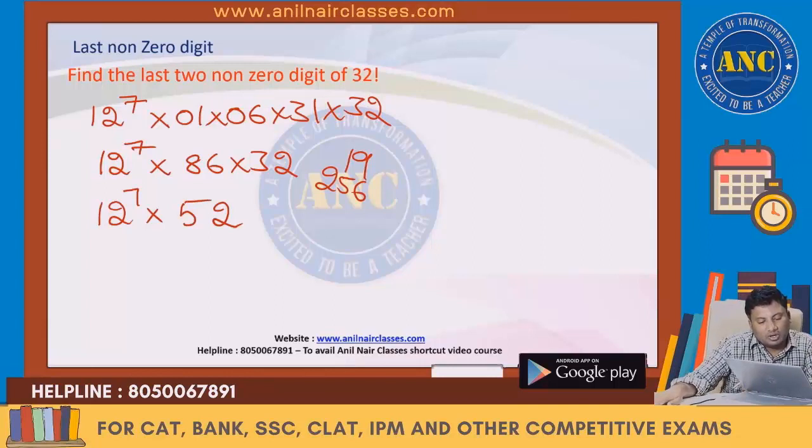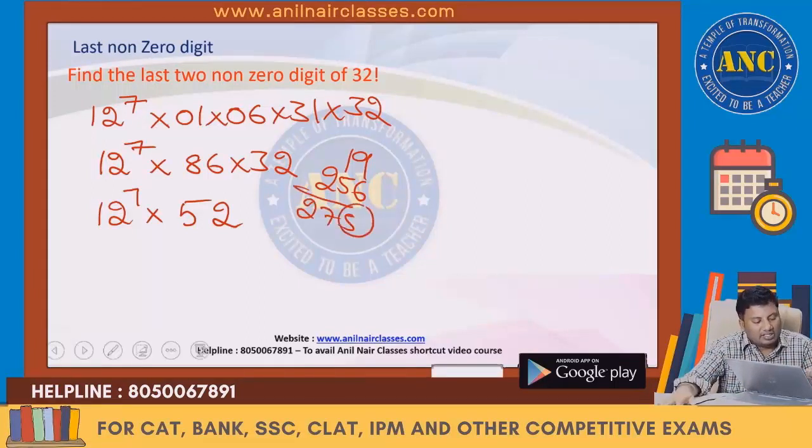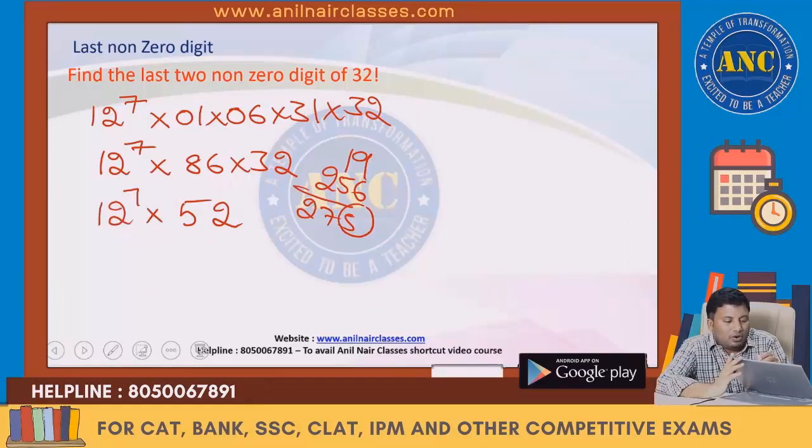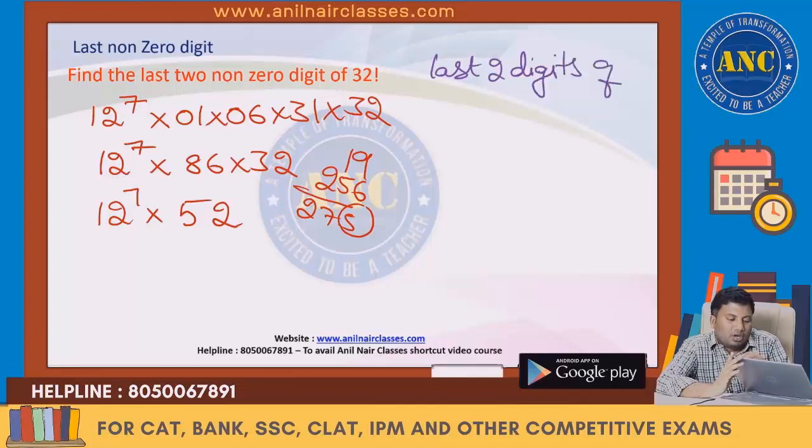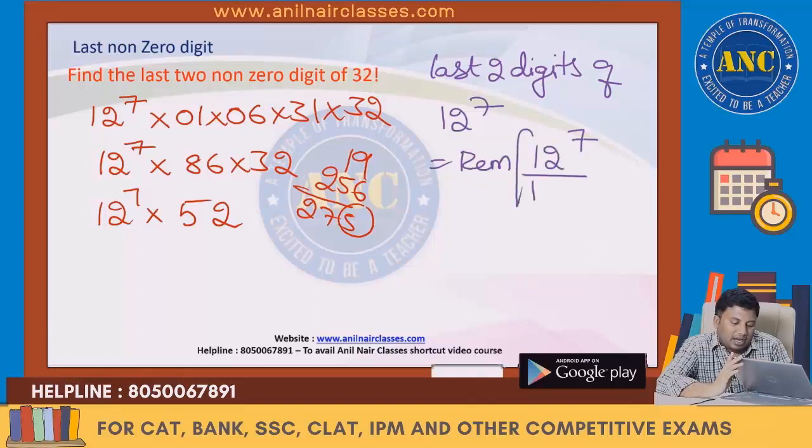01 into 06. 31 6s are 186. 32. 32 6s are 192. 256. 256 is 275. Unit digit is 5. 12 power 7 into 52. How to find the last two digits of 12 power 7? The last two digits of 12 power 7 is nothing but the remainder when you divide this number by 100.